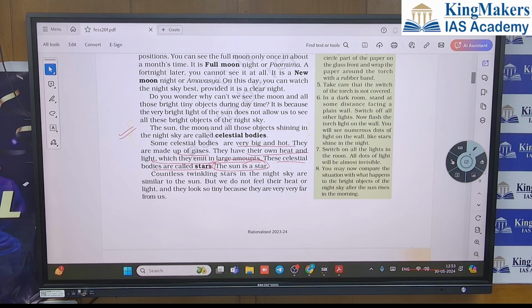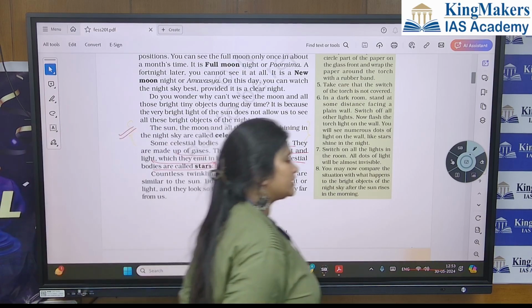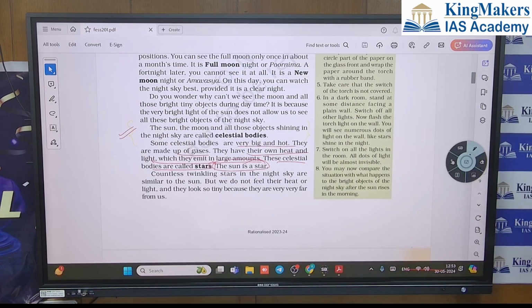Note down what is full moon, what is new moon. Then what are celestial bodies. Now what are stars. Fourth thing we have completed. Now what are stars: they have their own energy, their own heat, right?